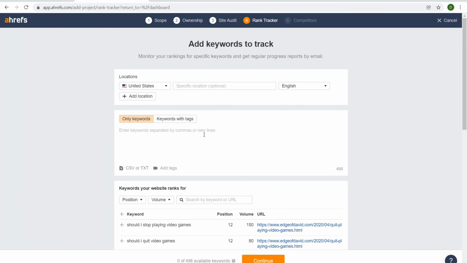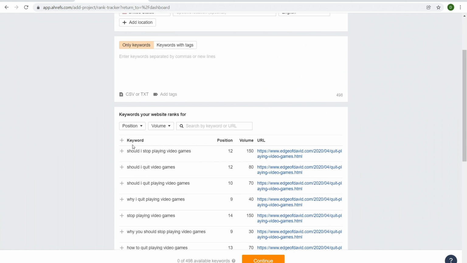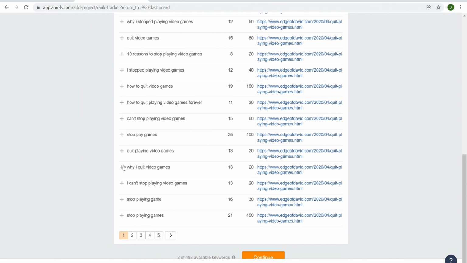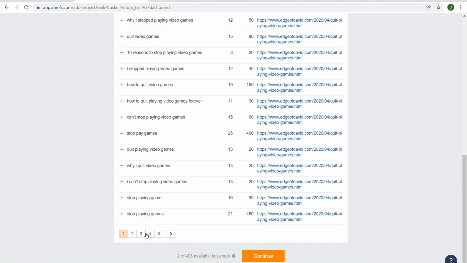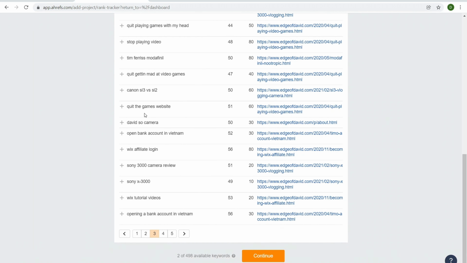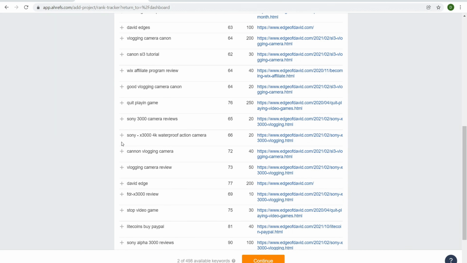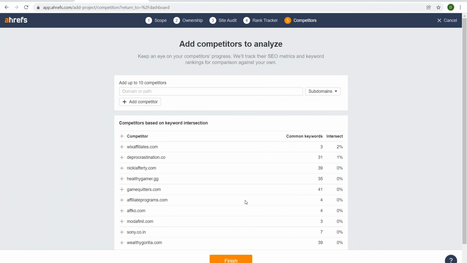And just like Ubersuggest, you have the opportunity to come down here and take a look at all the different keywords that you're currently ranking for. And again, it's very similar. Should I stop playing video games? Why you should stop playing video games? We come down here. Okay, I can't stop playing video games. Let's click over here to number 3. All right, so all of this is a little bit heavy on gaming, so we have to navigate over here to 4. Okay, so Canon vlogging camera review. All right, there we go. So let's click on continue.